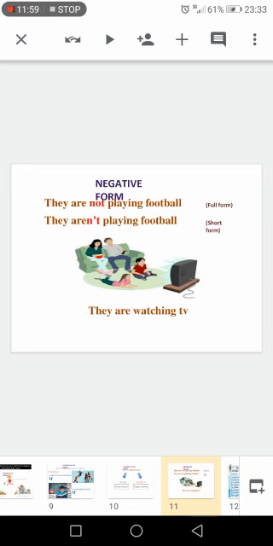The first time I write they are not playing football. That's the full form, because we separate not from the verb, from the auxiliary. They are not playing football. And in the next sentence, it is connected, so it's the short form. So this is concerning the negative form.